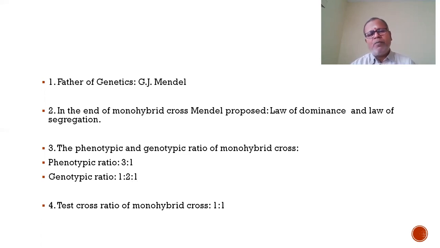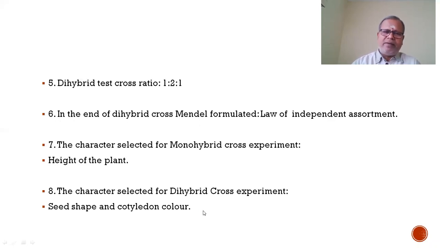Next question for you. The test cross ratio of monohybrid cross. You know, test cross, crossing the F1 hybrid with its recessive parent is said to be test cross. The monohybrid test cross ratio is 1:1. The dihybrid test cross ratio is 1:1:1:1, 50% parental combination and 50% recombinants due to law of independent assortment.